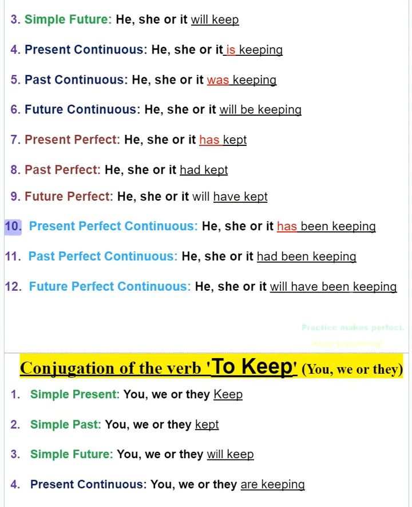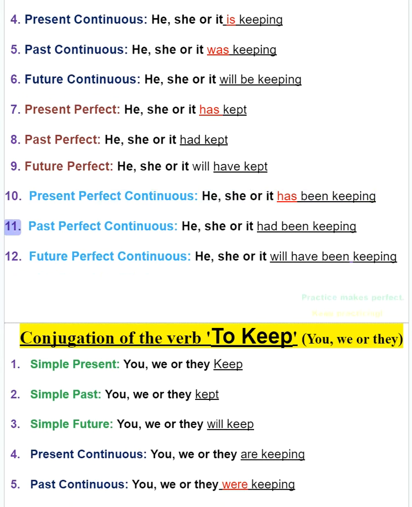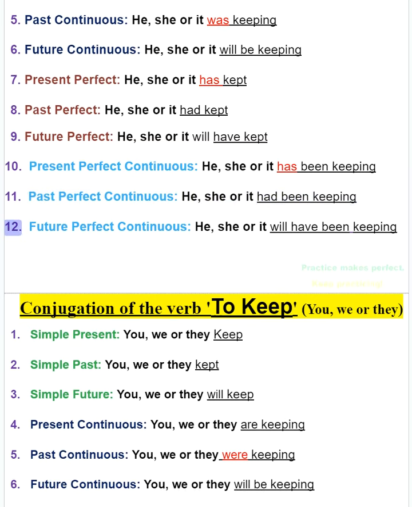10. Present perfect continuous, he, she or it has been keeping. 11. Past perfect continuous, he, she or it had been keeping. 12. Future perfect continuous, he, she or it will have been keeping.